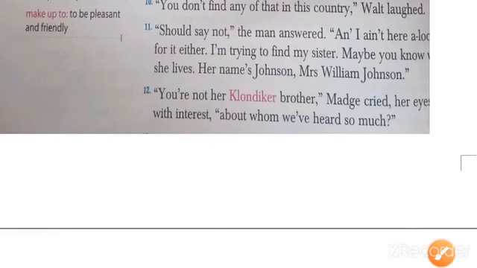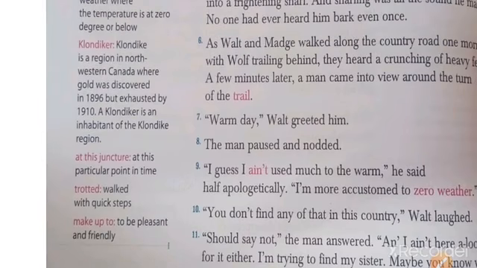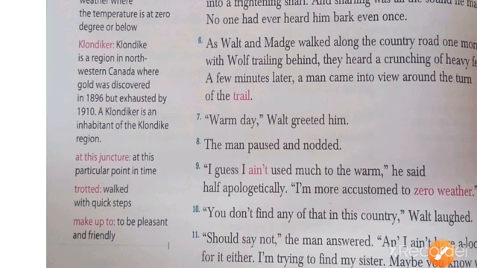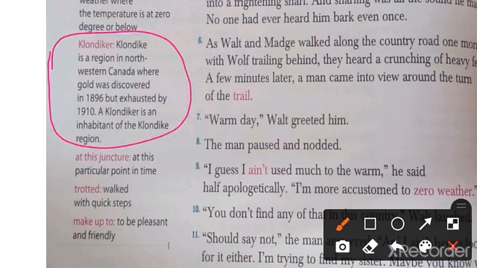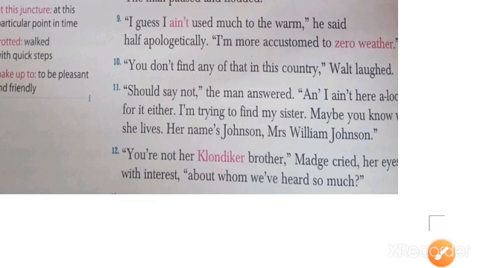"You're not her Klondike brother." Klondike is a region in northwestern Canada where gold was discovered. Okay, so you can see what is written here. Madge opened her eyes with interest, for they had heard so much about him.